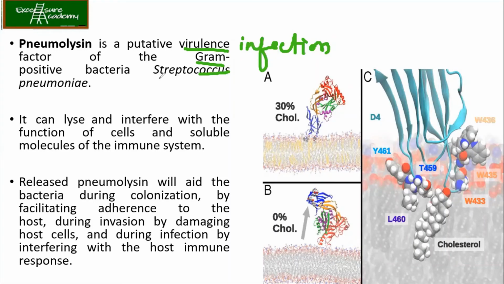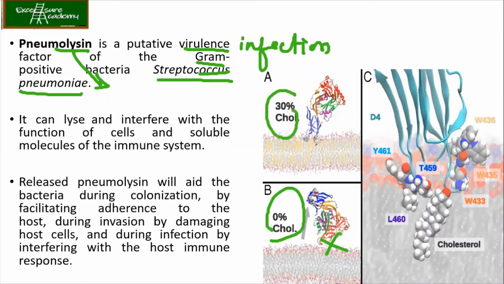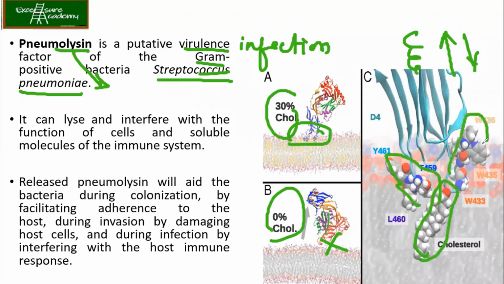Gram-positive bacteria such as Streptococcus pneumoniae. So pneumolysin from Streptococcus pneumoniae. You see that where there is 0% cholesterol, it cannot bind. Even if you have 30% cholesterol, it is able to bind over here. And if you see this figure, these are your beta sheets. Instead of having it like this, now you have beta sheets like this. You can see that it is interacting with your cholesterol molecule. So wherever cholesterol is there, it starts interacting with that.